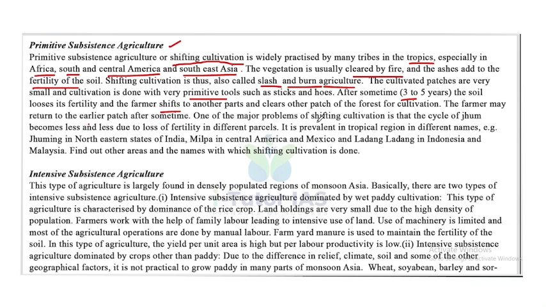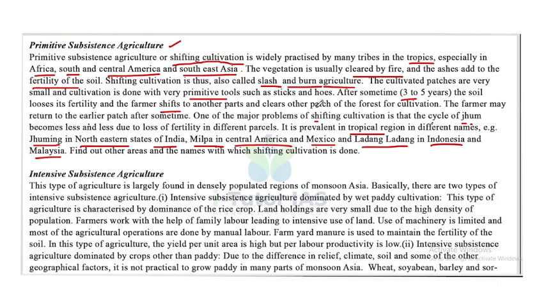One of the major problems of shifting cultivation is that the cycle of jhum becomes shorter and shorter due to the loss of fertility in different parcels. This is prevalent in tropical regions under different names. For example, jhum in the northeastern states of India, milpa in Central America and Mexico, and ladang in Indonesia and Malaysia. These are some of the names of primitive subsistence agriculture, or slash and burn agriculture.